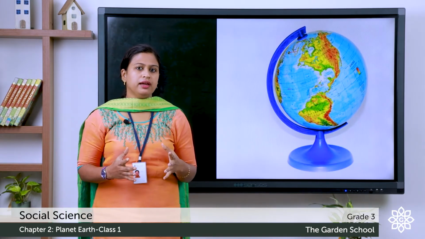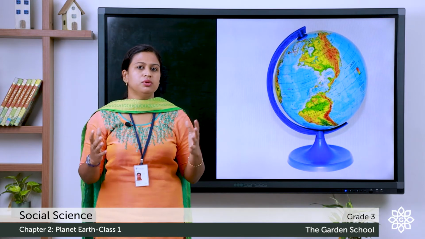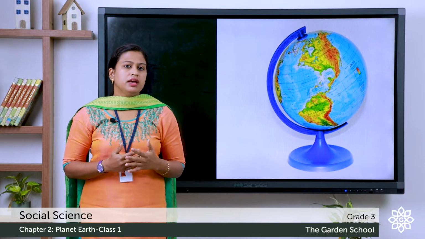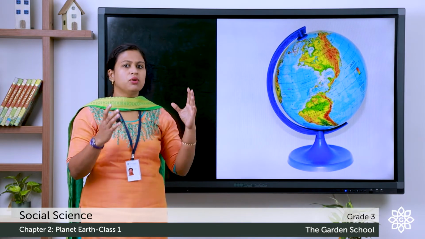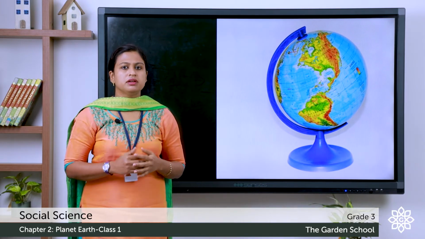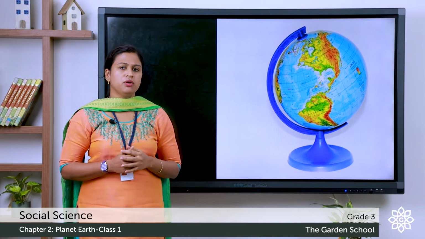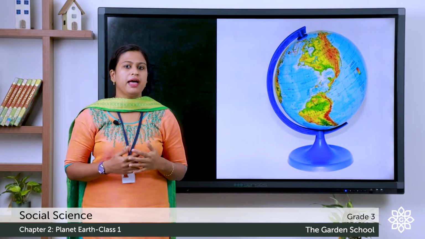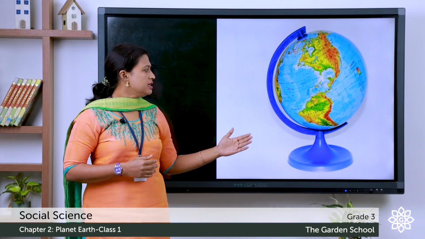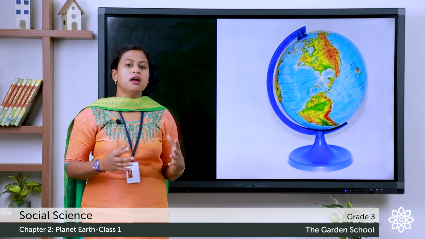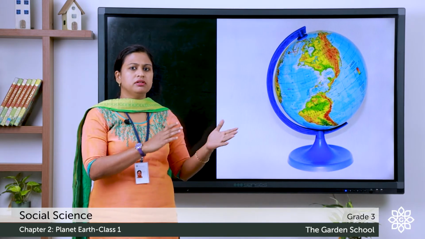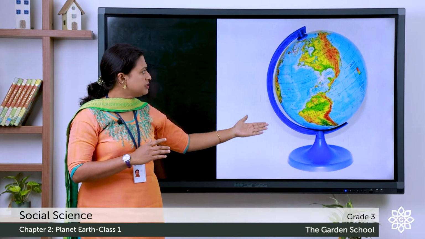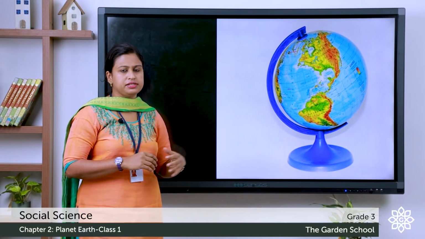Now, we know that our Earth is very huge in size and it's very difficult to learn about all the continents and oceans at a time. So, for learning the continents and oceans, we use a globe and map. This is a globe. It is a model of Earth. It is the exact shape of Earth showing all the continents, oceans and countries on it.